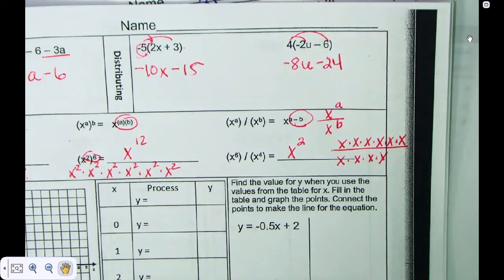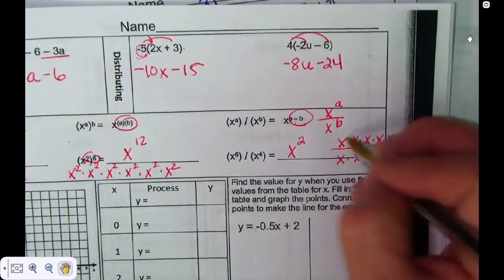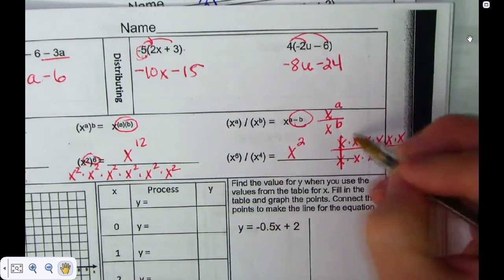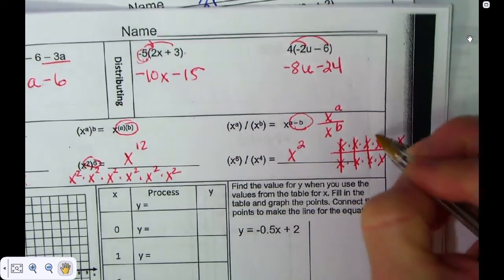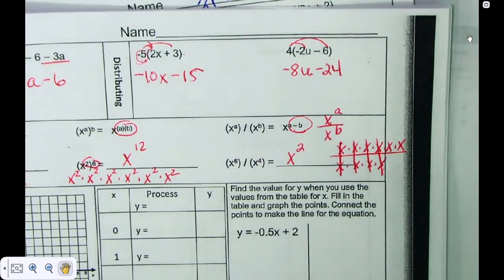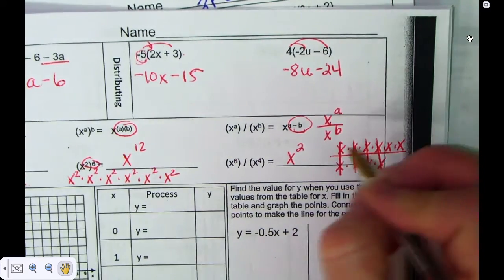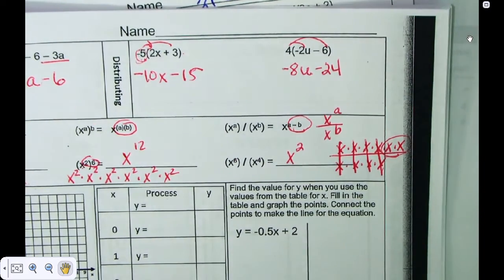What is x divided by x? Nope. X divided by x. 5 divided by 5. 8 divided by 8. Negative 3 divided by negative 3. 1. That gives you 1. And when you multiply by 1, you get the other number. Anytime a number is divided by itself, you get 1. Y'all learned that a long time ago. So x times x is x squared.